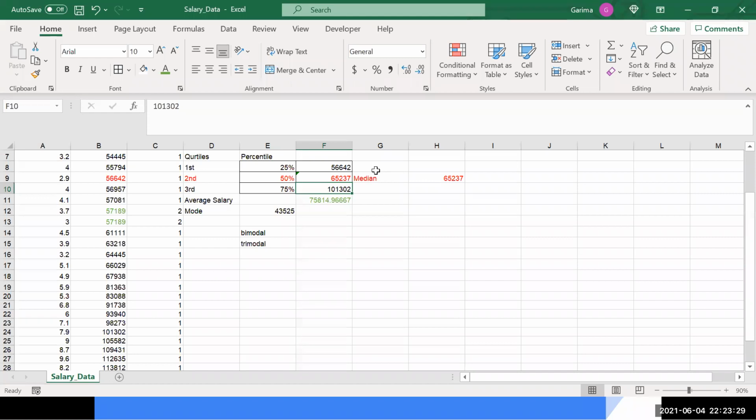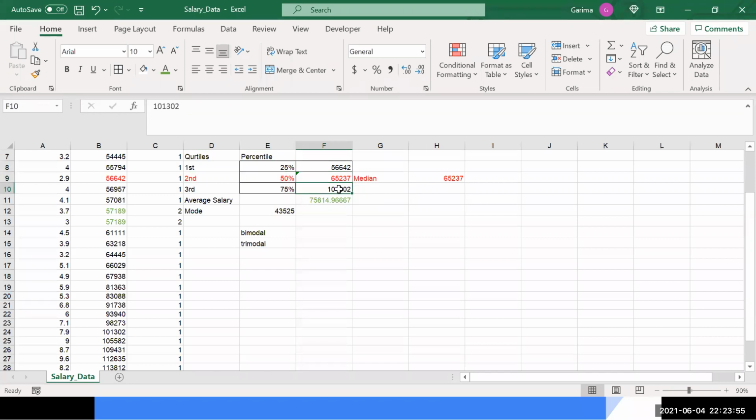A quarter of the people are getting a salary around this, another quarter around this, and 50% of people around this. The people on the upper side of that 50% are getting higher salaries, and the people on the lower side are getting lower salaries compared to the complete data set.